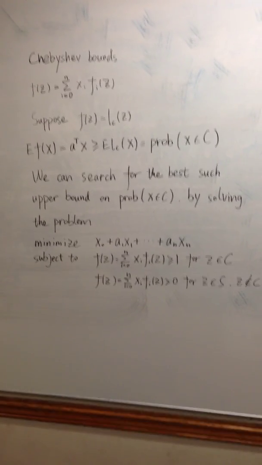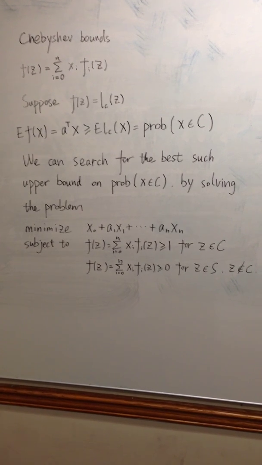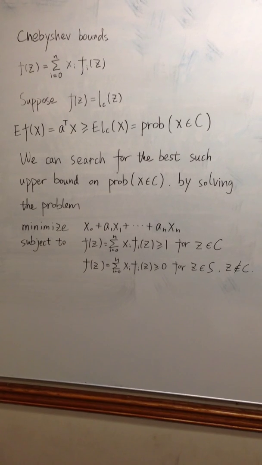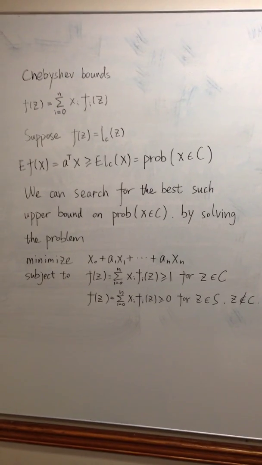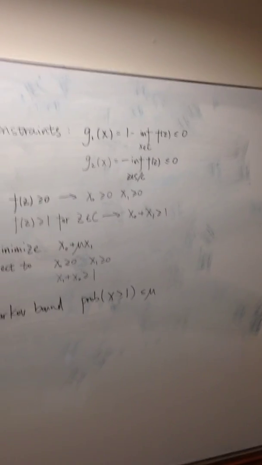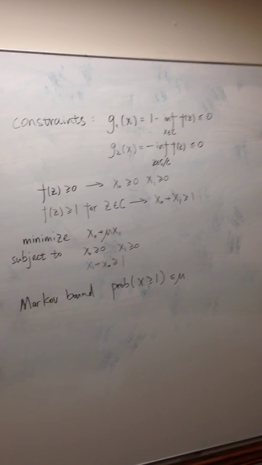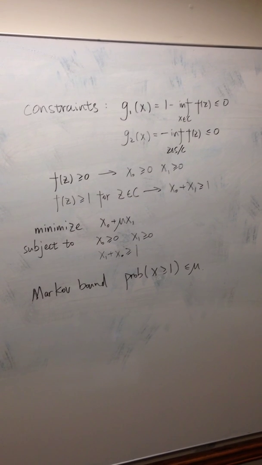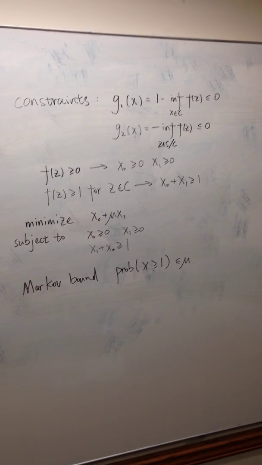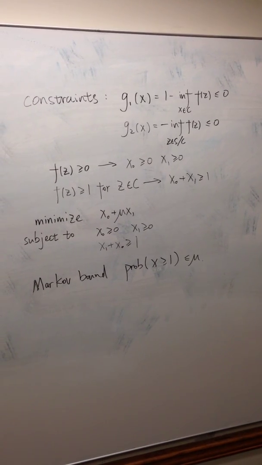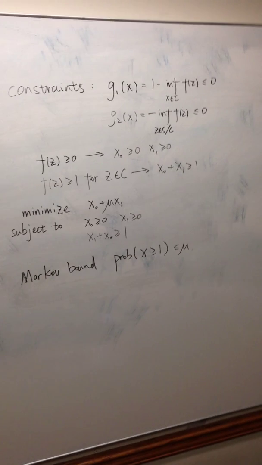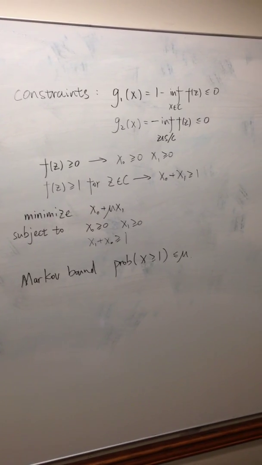With variable x belongs to R^(n+1). This problem is always convex, since the constraints can be expressed as g_1(x) equals 1 minus inf f(x) is smaller or equal than 0, and g_2(x) equals minus inf f(x) is smaller or equal than 0. g_1 and g_2 are both convex.